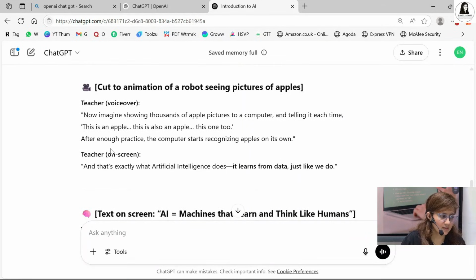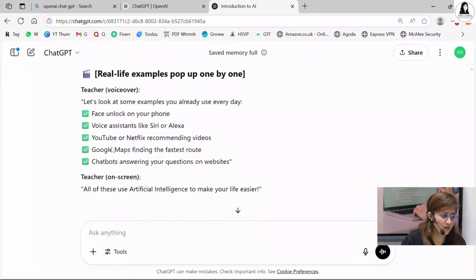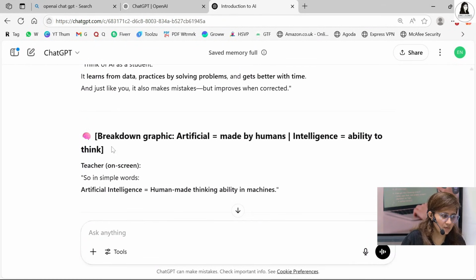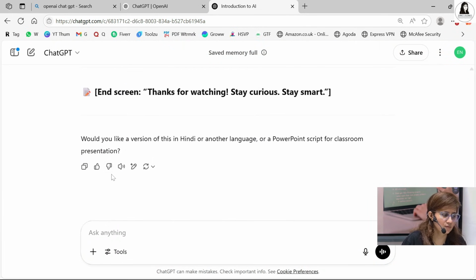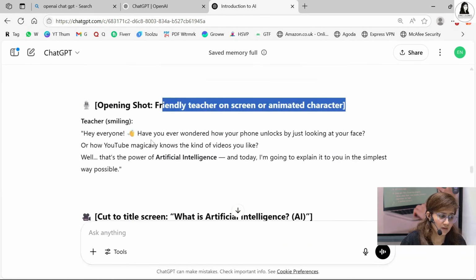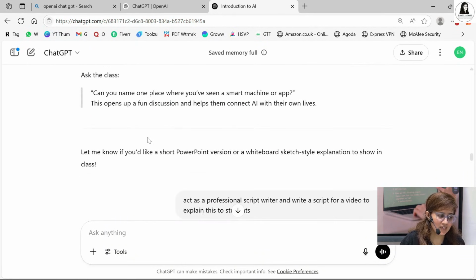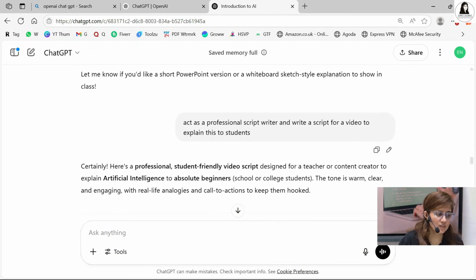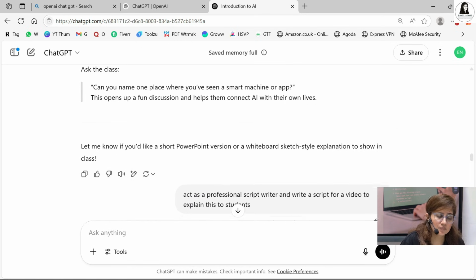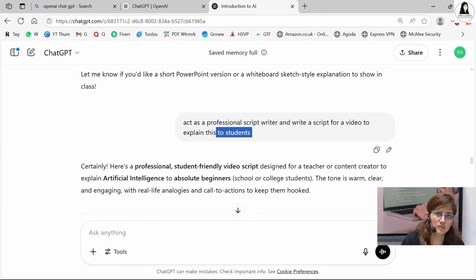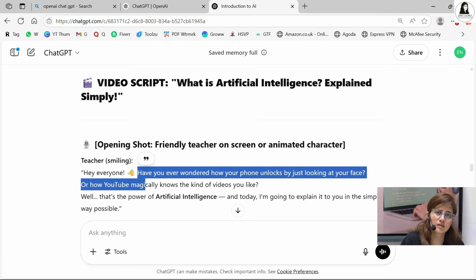So like this, whatever the previous output was, it just writes down a clear script for my video. So it is understanding the context as well, that I just wrote "act as a professional script writer and write a script for a video to explain only this to students." This means it understood that I'm talking about the previous thing, whatever I asked, artificial intelligence. Explain this to students. So that's how my script is ready.